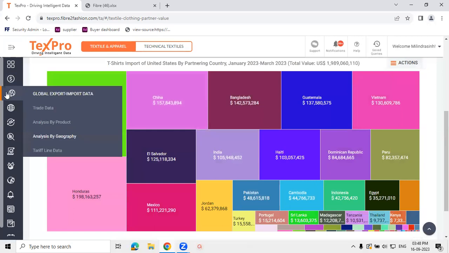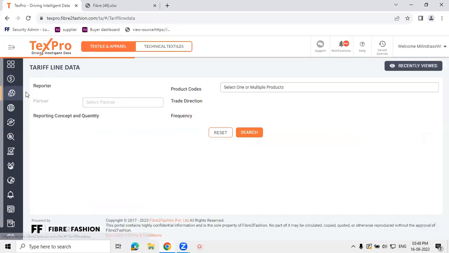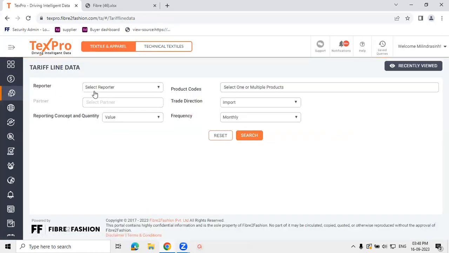Then in this case, we have tariff line data. This is similar to the trade data that we cover, but under trade data, we have bifurcations up till HS6 level, whereas if somebody wants to see the data in further detail, like national tariff line levels or specific tariff line levels of the countries, they can use the tariff line data section to explore the data.